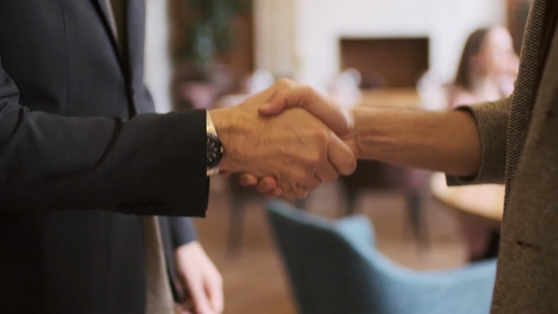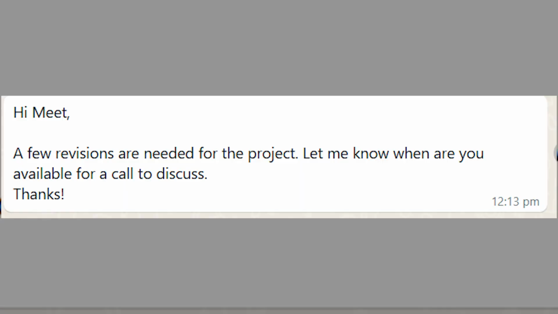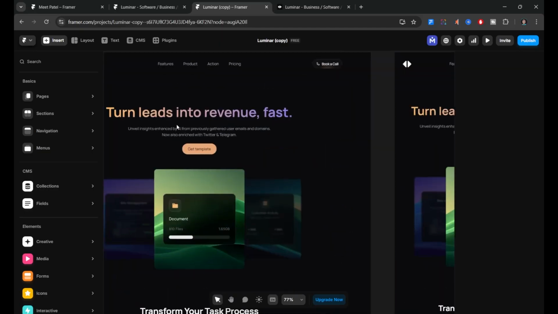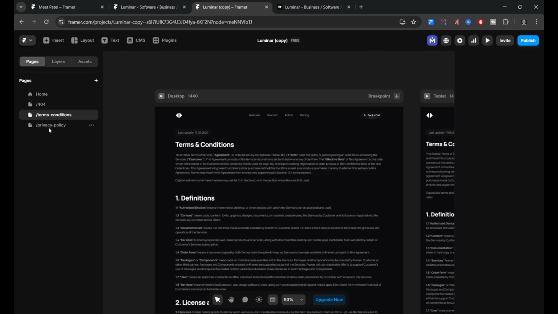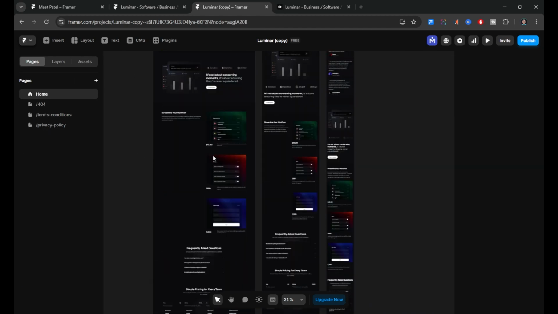And this only became possible because I learned this tool called Framer. Without learning this, it would not have been possible for me to develop such a website. And yeah, the project got completed within a week and I handed it over to them. They were happy, I was happy, and I also made some money with it. After a few weeks, they came back to me asking for some revisions. I told them that if they wanted some revisions, they had to pay me extra for this. They agreed to it, and I quickly made the changes they needed. It was done within a few days, and I handed over the changes to them and they paid me for it.